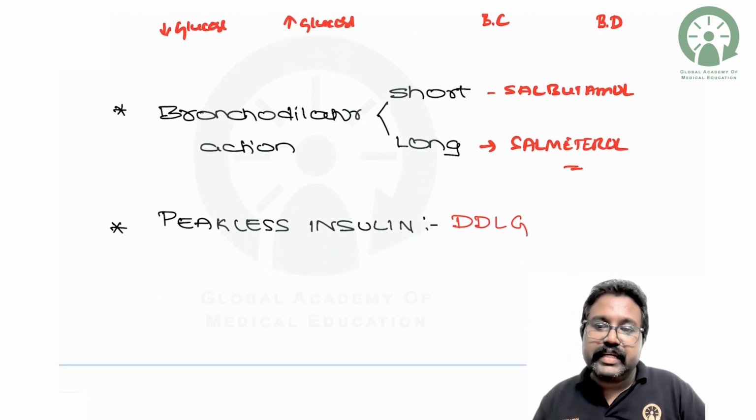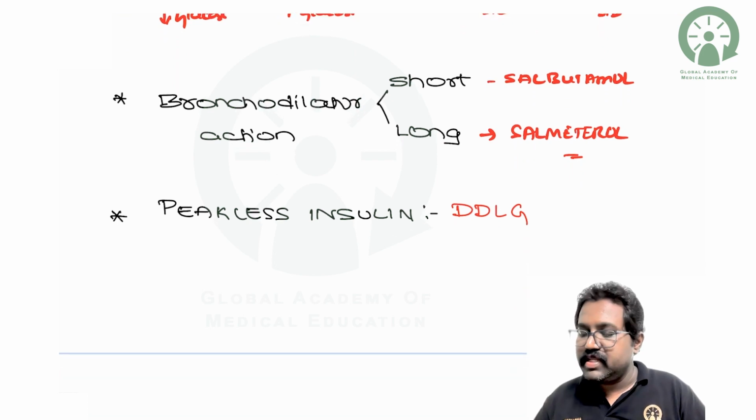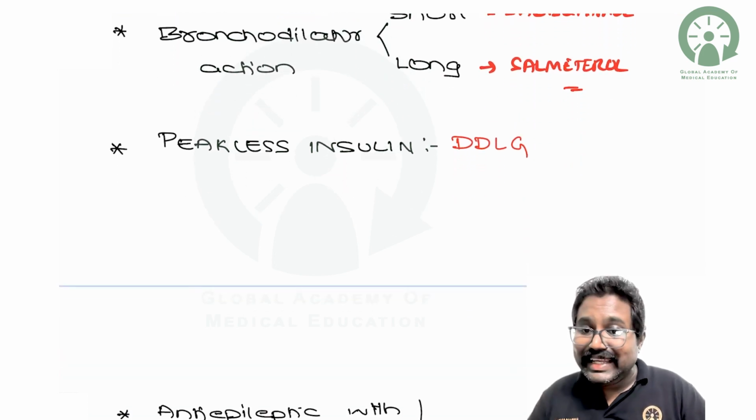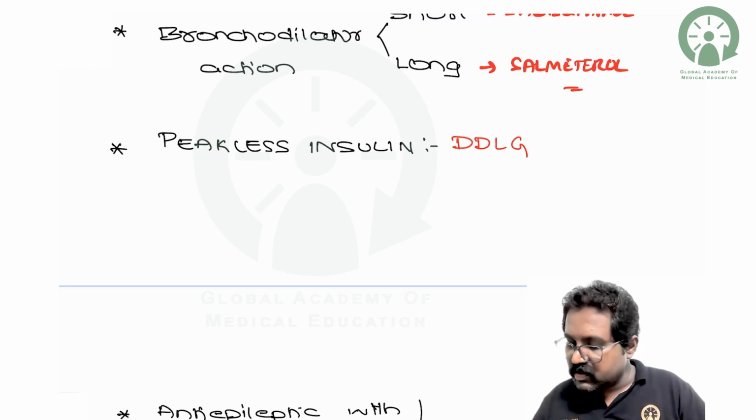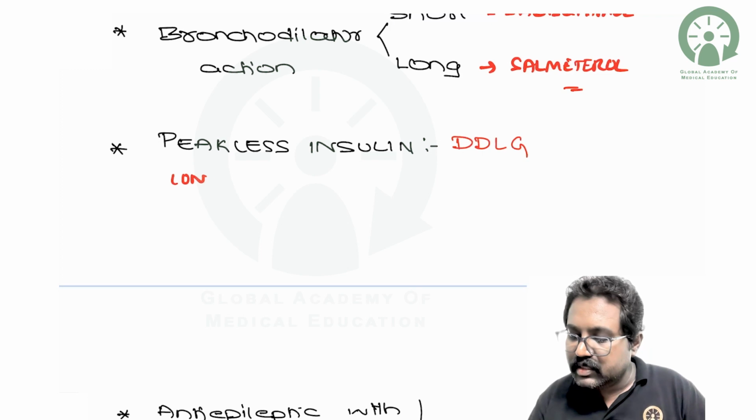Next, coming to peakless insulin. Peakless insulin means there won't be any significant sudden surge in the insulin levels in the body when you give these insulin analogs. So these are called peakless insulins. They are also called longer acting insulins.